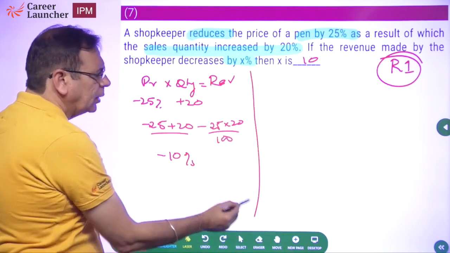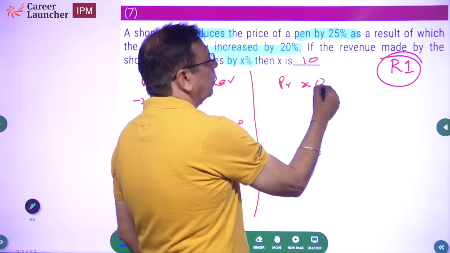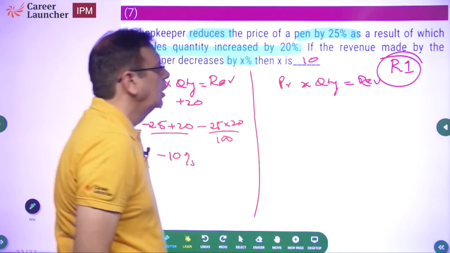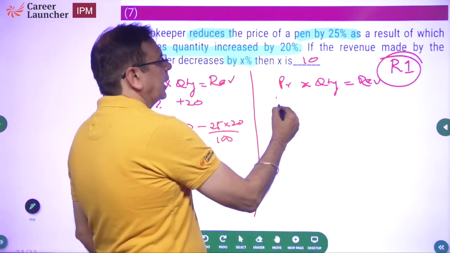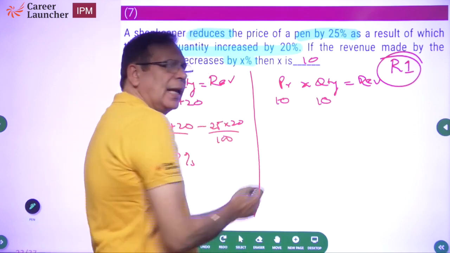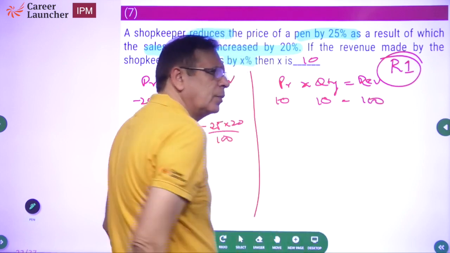One way. What's an alternate way? We'll go back to the same equation, price into quantity is equal to revenue, right? Let me assume the price is 10 and the quantity is 10. He was selling earlier 10 pens for 10 rupees each. So the total revenue was 100 only earlier.